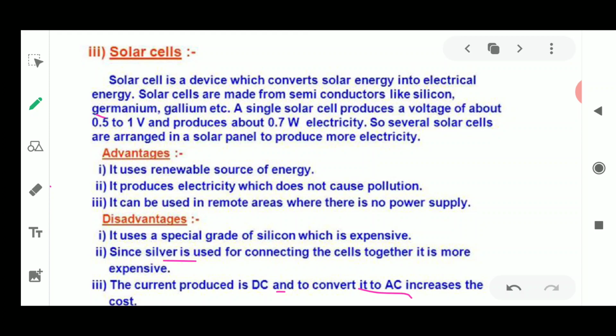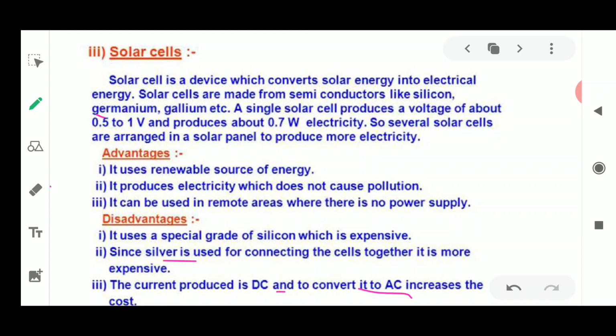Solar cells are utilized for generating electricity in lighthouses, where you cannot go very easily, or offshore oil drilling places. They also help in devices like calculators and electronic watches.